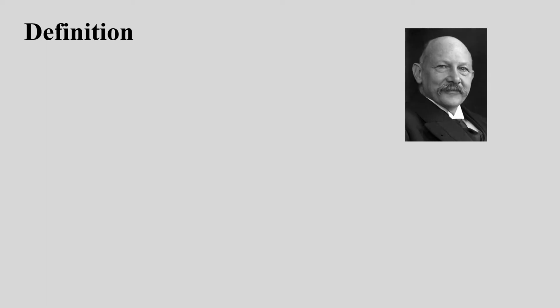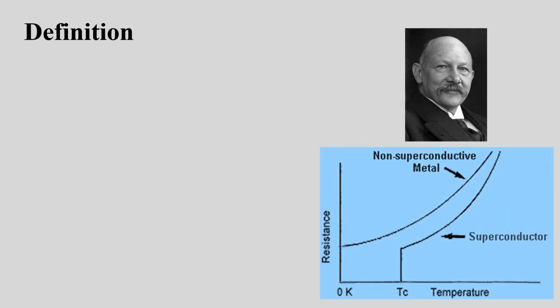We all know that when a metal is cooled, its electrical resistivity decreases. This is because as temperature decreases, thermal vibrations are lowered. Kamerlingh Onnes was a Dutch scientist working in this field. During one of his experiments, he found that the electrical resistivity of mercury vanished suddenly when the temperature is lowered to 4.2 Kelvin. This is a graph showing the variation of resistance with the temperature.